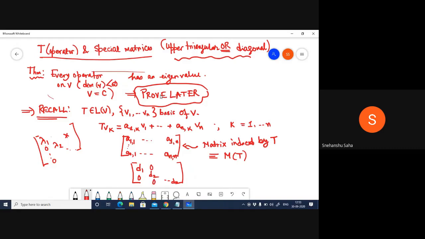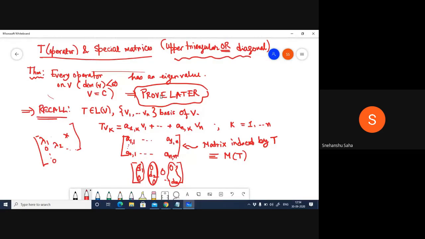This is one basis vector, this is another, and this is also another, so you have a bunch of basis vectors. Then you can form this sort of a matrix or the corresponding linear transformation.